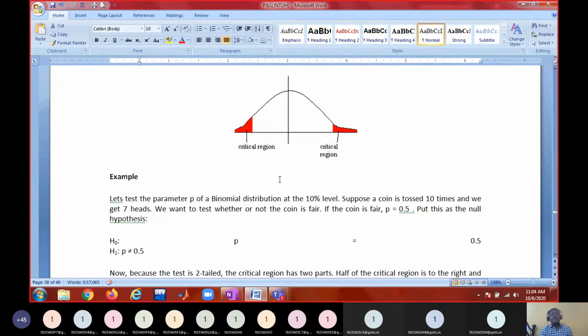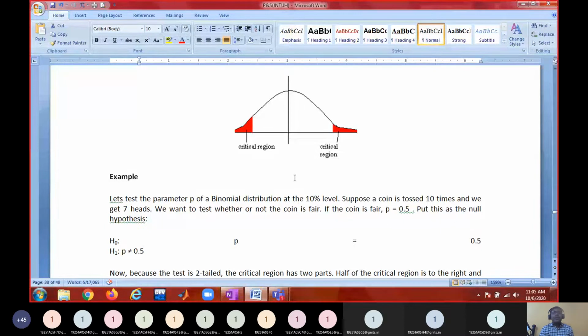Now your decision will depend upon whether your test statistic value comes under the critical region or non-critical region, significant region or non-significant region. This can be called the region of rejection, the critical region, the significant region. This is called the insignificant region, or non-significant region, or region of acceptance, or non-rejection region.